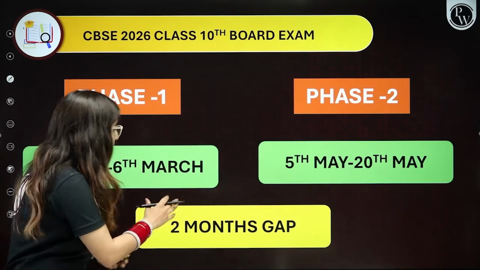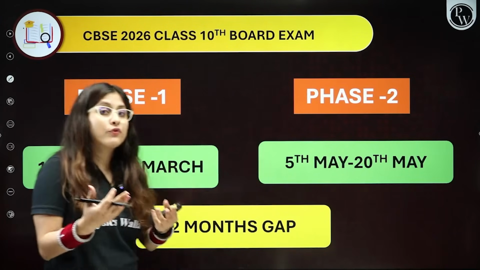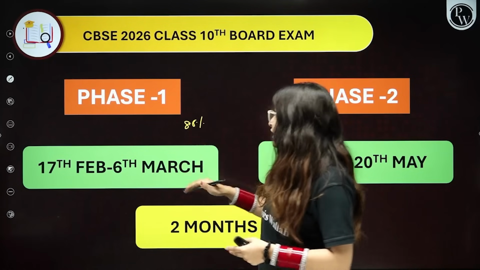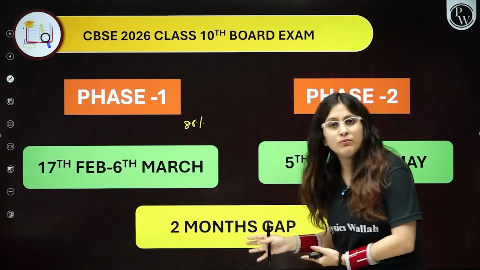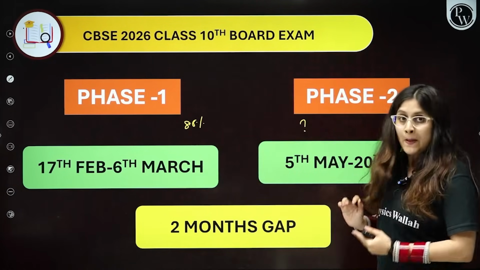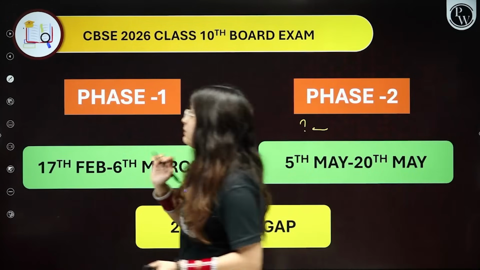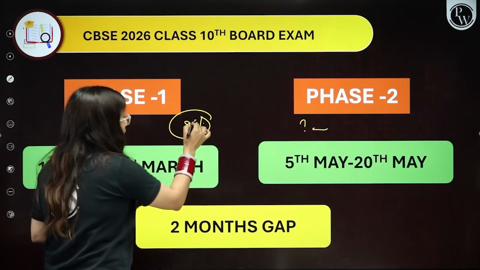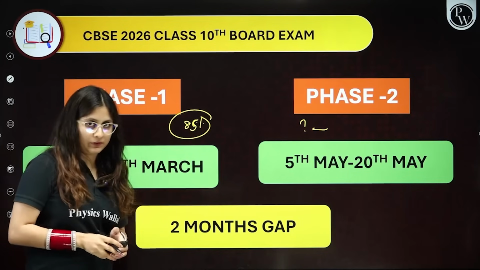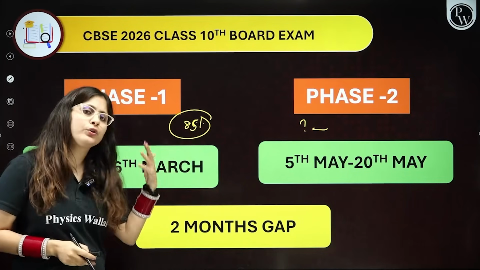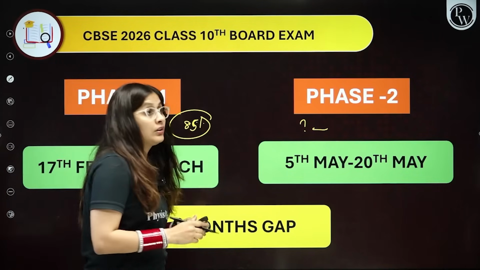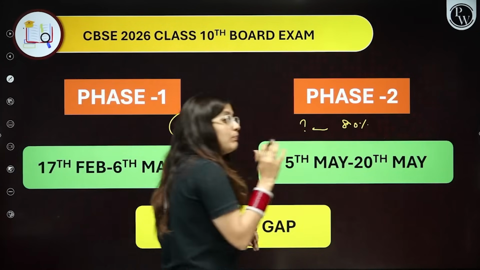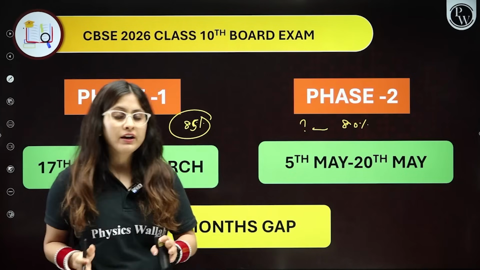It means you are getting a 2 months gap if you want to improve your percentage. For example, you are getting 85% here. If you want to improve it, you have 2 months, then you can achieve your goal. But ma'am, if in phase 1 I got 85% and I want to score 95, but the opposite happened this time and I got 80%, what marks would be reflected in my result card?